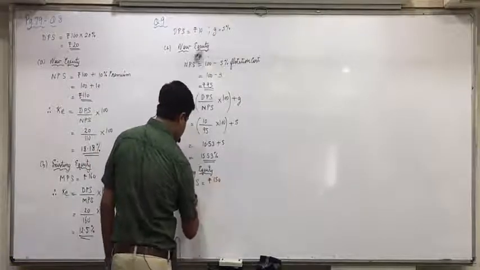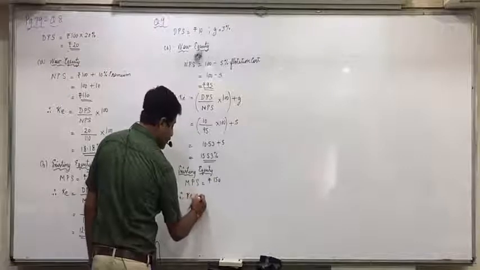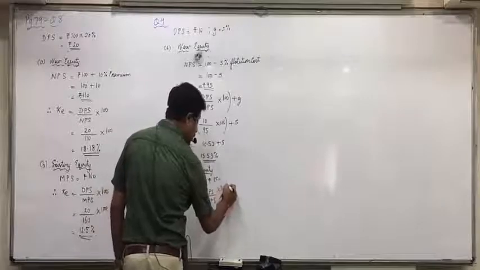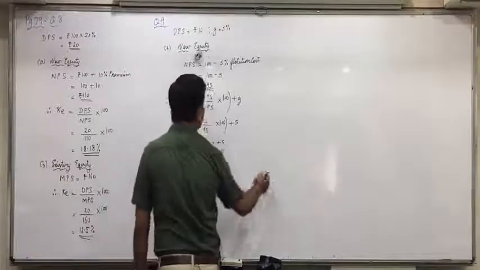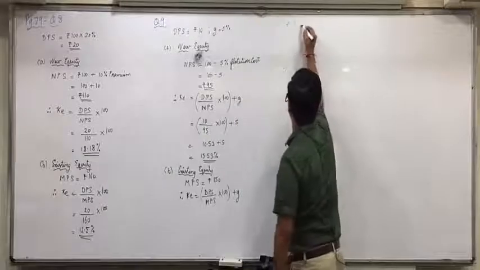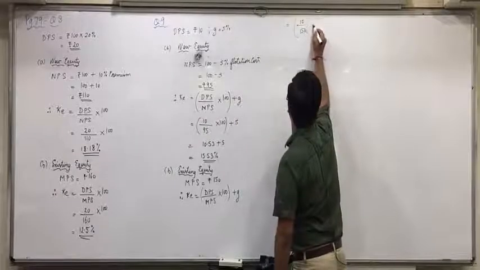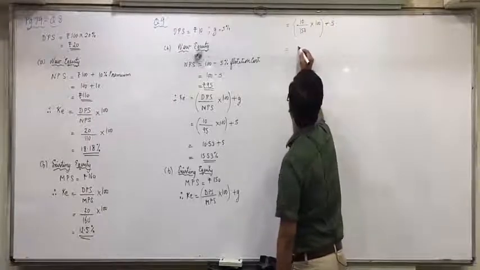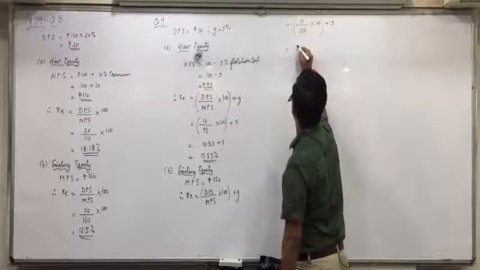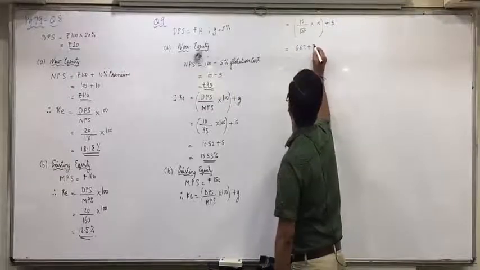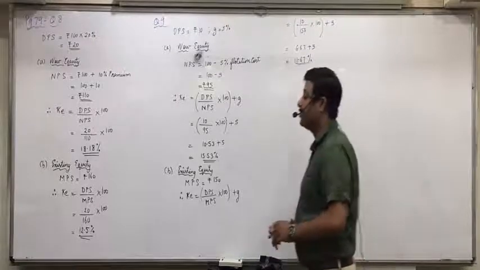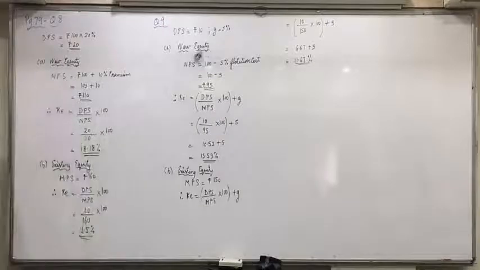Now we'll apply the formula: DPS upon MPS into 100 plus G. Further, 10 upon 150 into 100 plus 5. What is 10 upon 150 into 100? 6.67 plus 5, 11.67%. Raise your hand who did not understand this. All are clear with this?